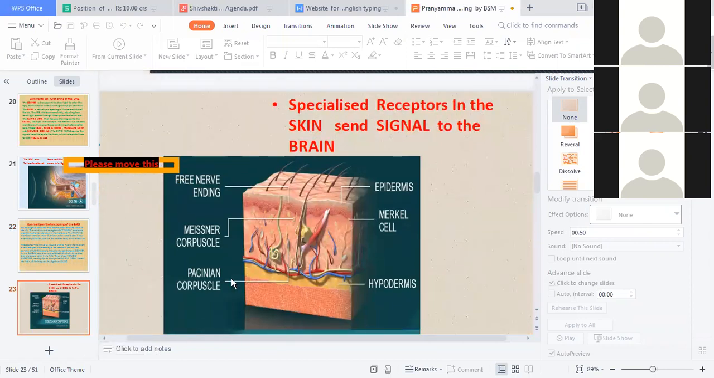Now we come to the skin. These are specialized receptors in the skin that signal to the brain. These are free nerve endings. This is called the epidermis. The innermost part is the hypodermis, and this is the Merkel cell, which is inside. Meissner's corpuscle is here inside, and Pacinian corpuscles are deep inside.